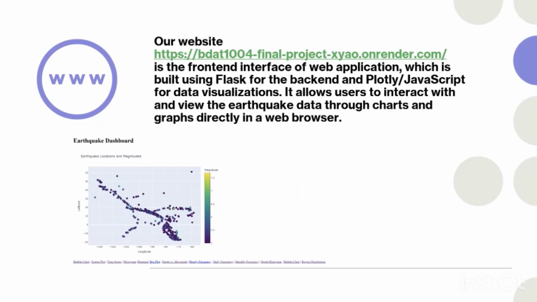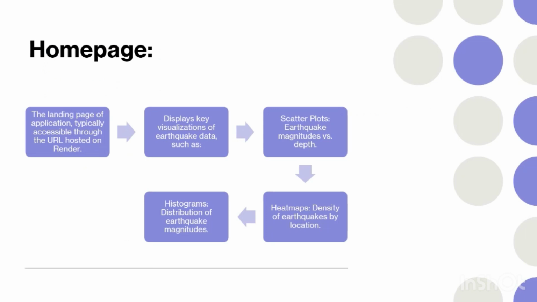Here is our website. It's the front-end interface of a web application, which is built using Flask for the backend and partly JavaScript for data visualizations. It allows users to interact and view earthquake data through charts and graphs directly in the web browser. The homepage, the landing page of the application, is accessible through the URL we will provide. It displays the visualizations: earthquake data, scatter plots, heat maps, histograms, and the distribution of earthquake magnitudes.